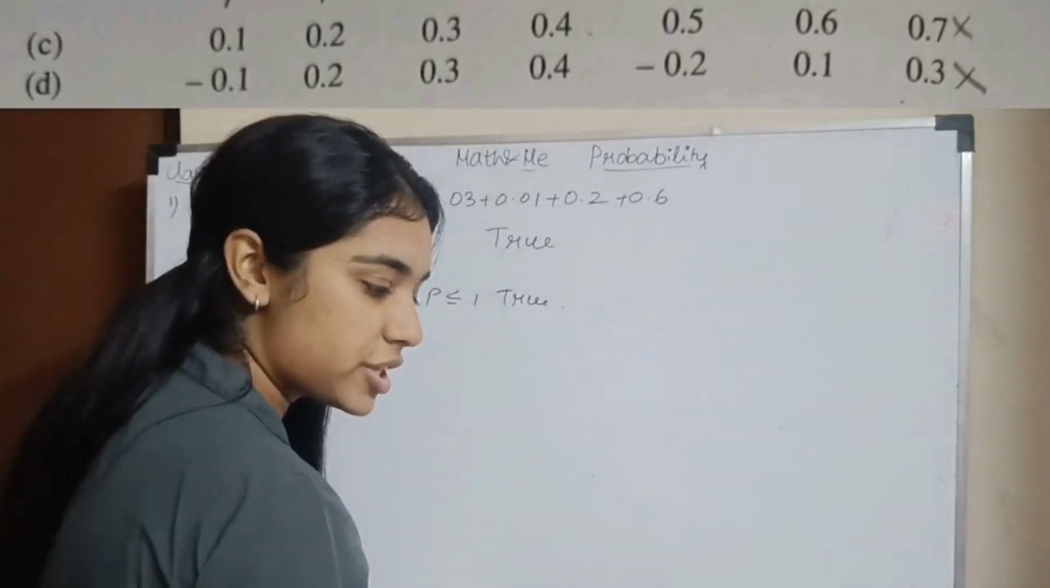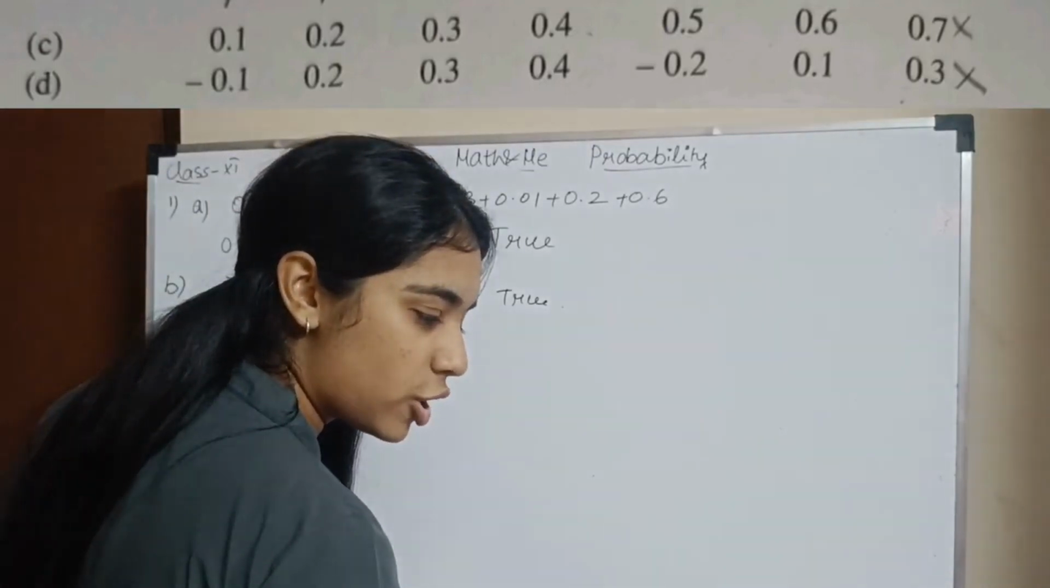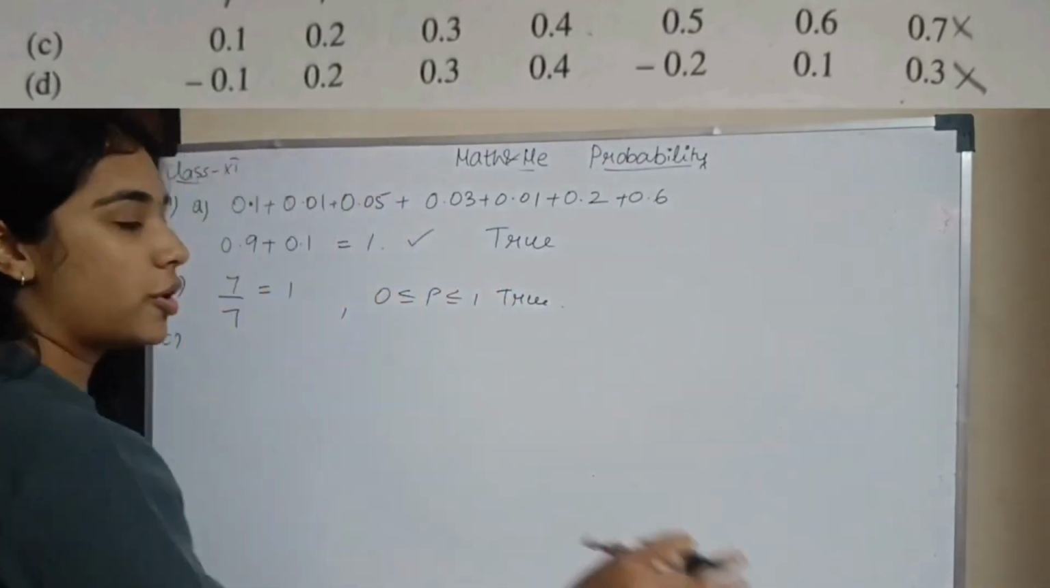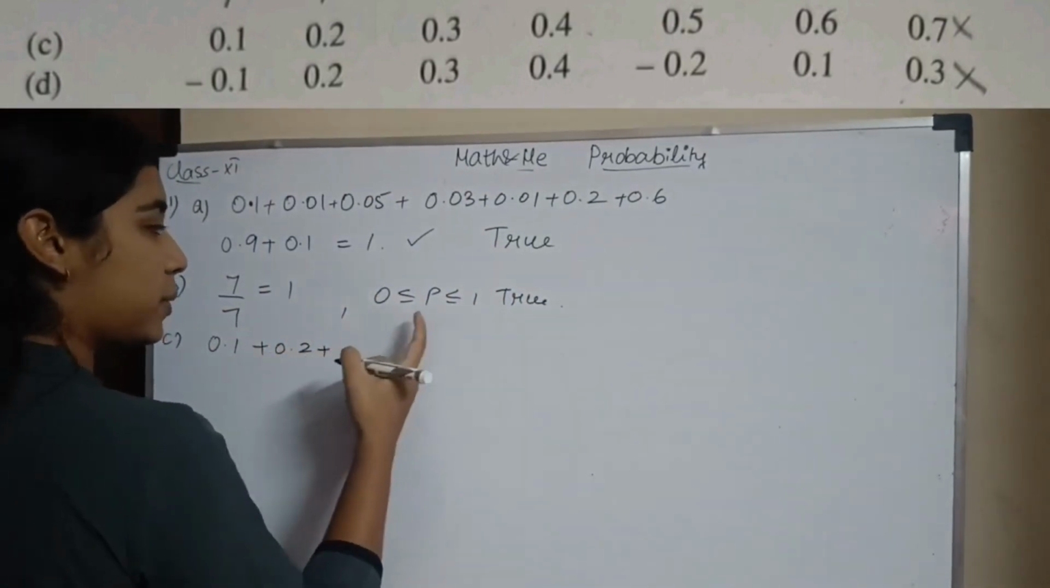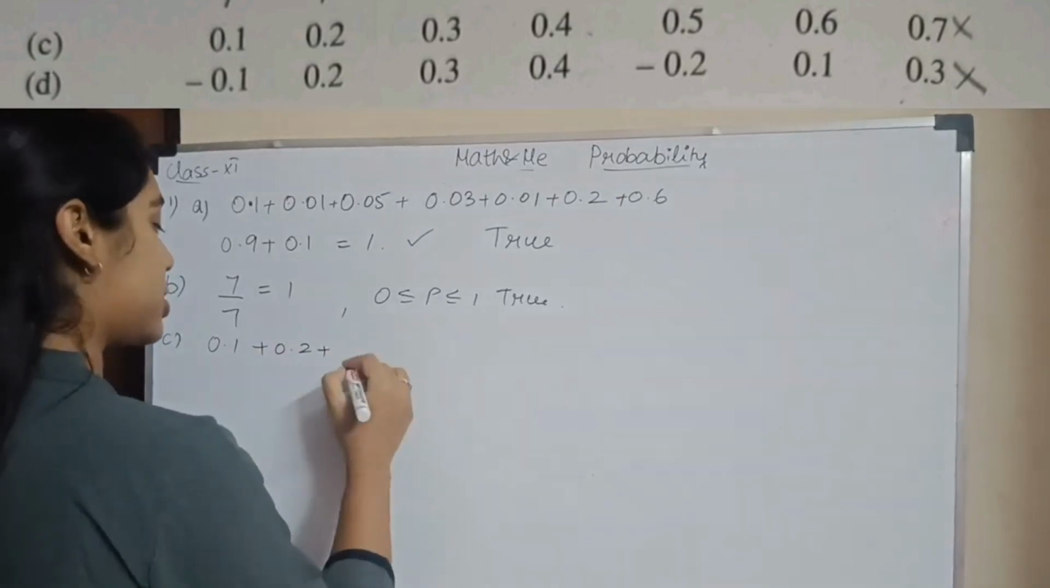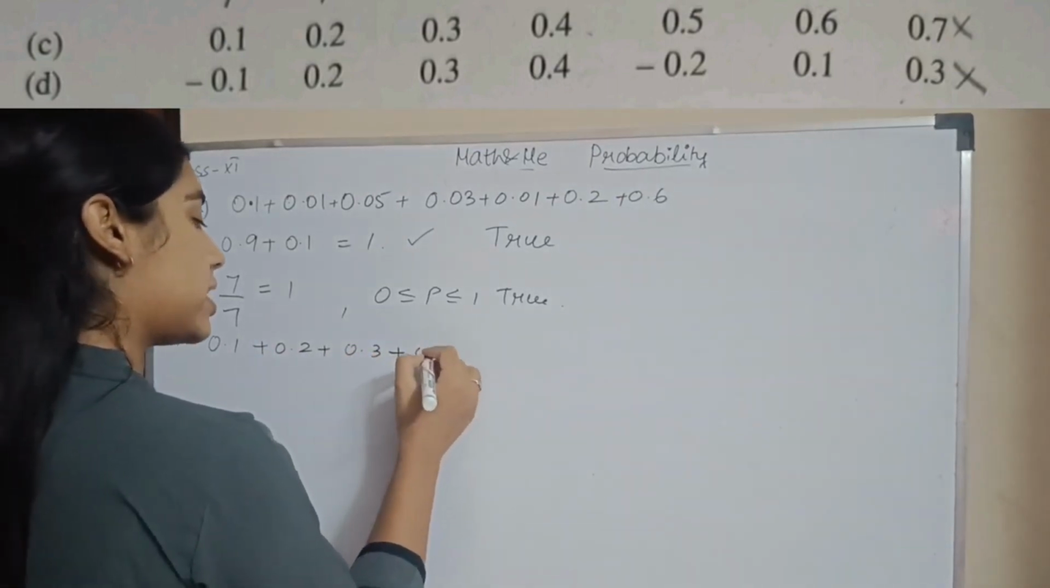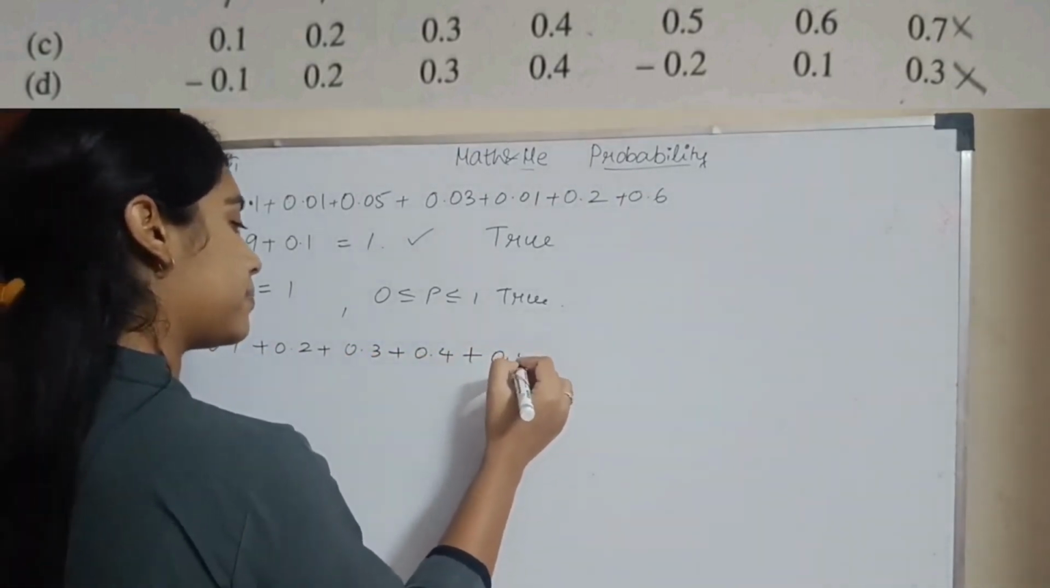For the third subsection you have 0.1, 0.2, 0.3, 0.4, 0.5, 0.6, 0.7. So first, all of these are between 0 and 1, so the first condition is satisfied. What about the second condition? What do you get when you add them?